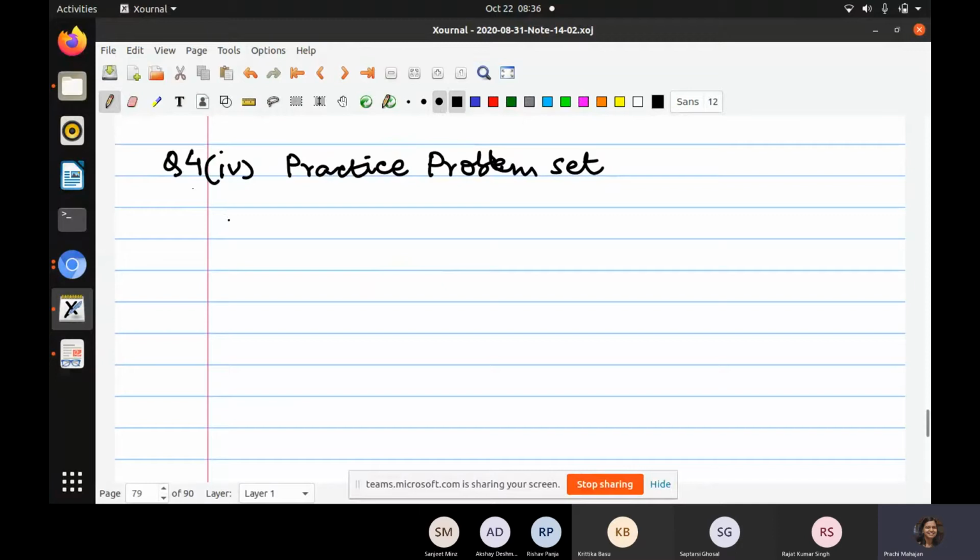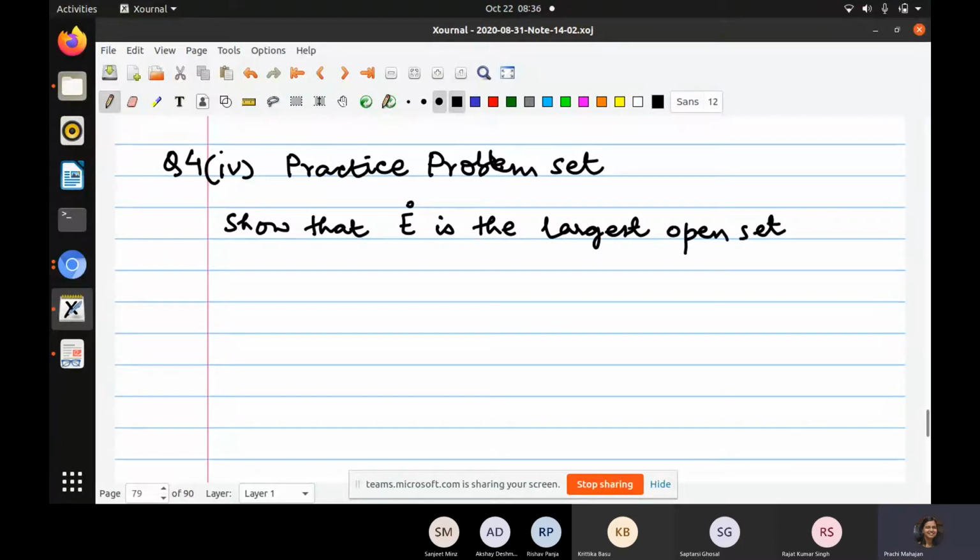So the question says that given a metric space X, E is a subset of X, show that E interior is the largest open set, rather subset of E that is contained in E. Correct?